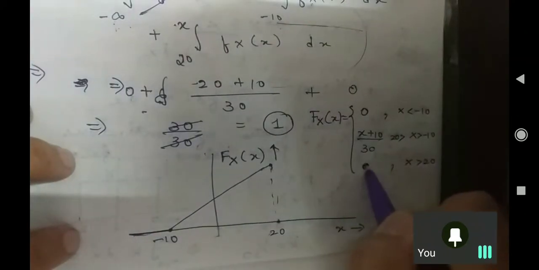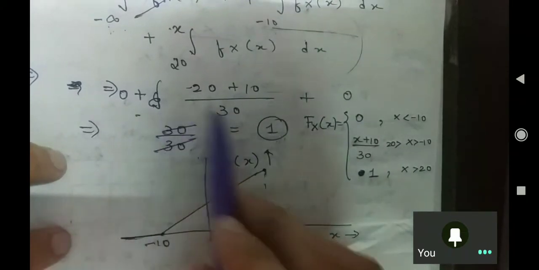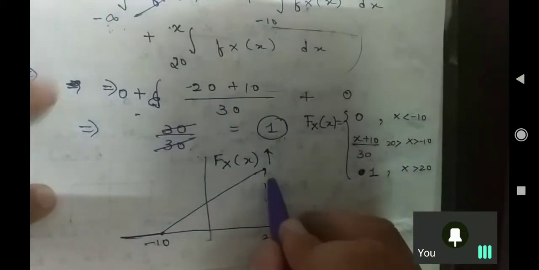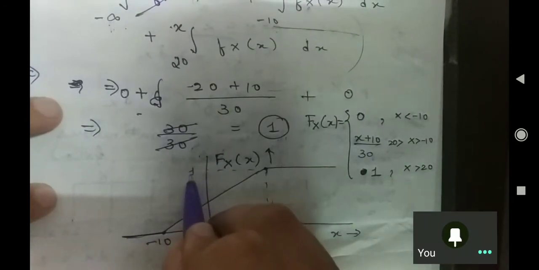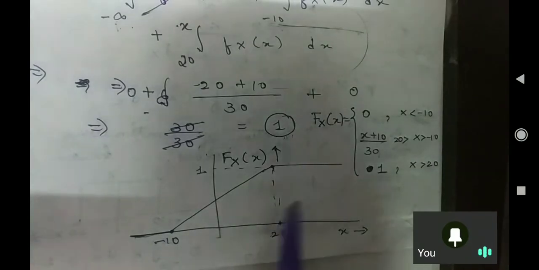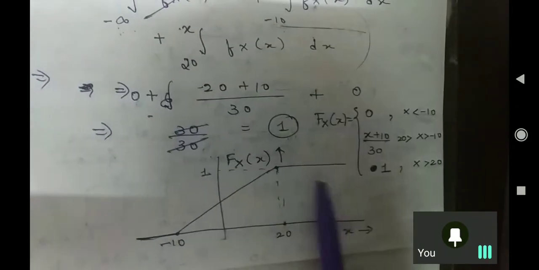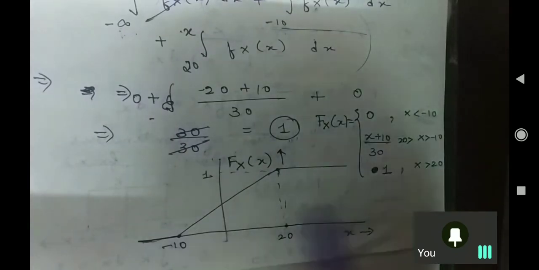Sorry, I have written 0 here, it should be 1, because we have found the value as 1. Okay. Now can anybody tell me here? This will be 1. Is that clear or not? Your fx, see, it is taking maximum value 1 only, you can check it also. Now Mauram, is your concept clear, why it should not be 1 always, why it should be like this?